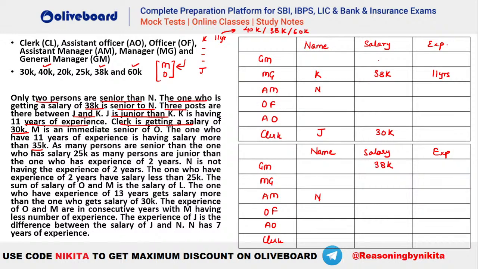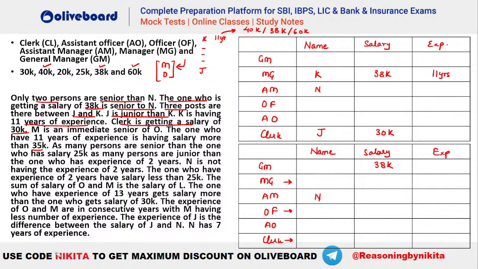Ma'am, M and O can be placed. Now even K is GM. No. How will you place? Let's say if you take your K here and you take your J here, where will you place your M and O? Because M has to be immediately senior to O, right? So M and O have to be consecutive. No, Shravani, you can see we have one position here, and one position here. None of them is consecutive. So you will not be able to place your M and O in that particular situation, isn't it? So you can see that this will be the only possibility.